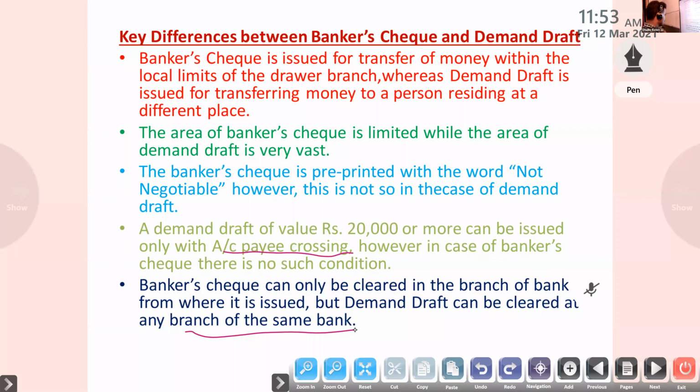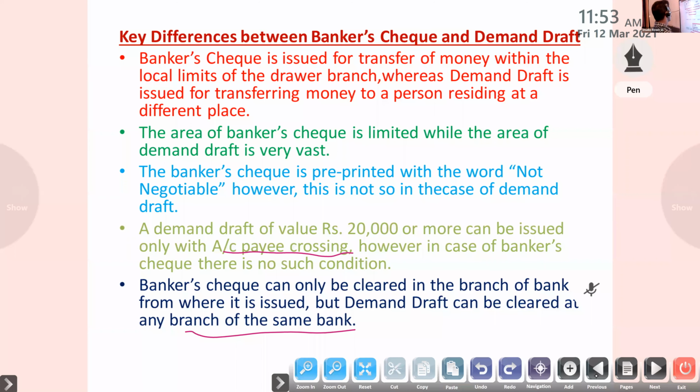Okay. Then a bank check can only be cleared in the branch of the bank from where it is issued. Suppose I have a check from SBI, I can withdraw only from that particular branch. That is about a check, but a demand draft can be cleared at any branch of the same bank. Any branch we can follow. That is about demand draft.